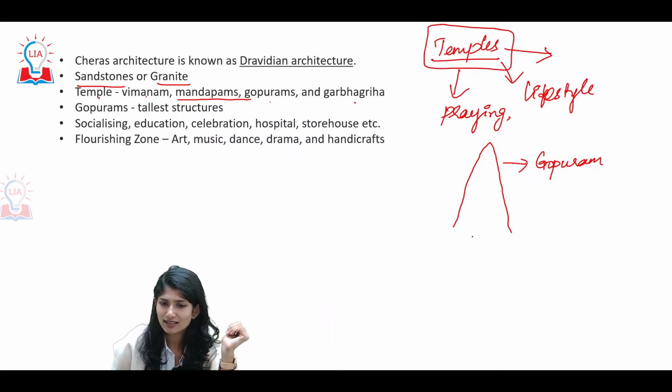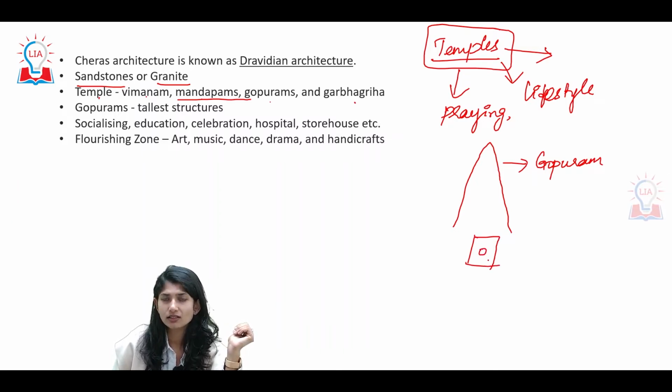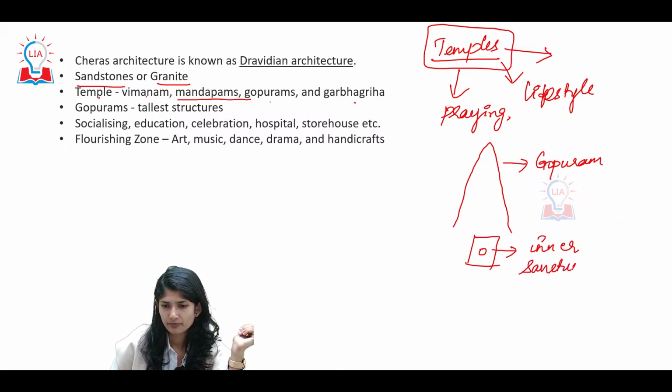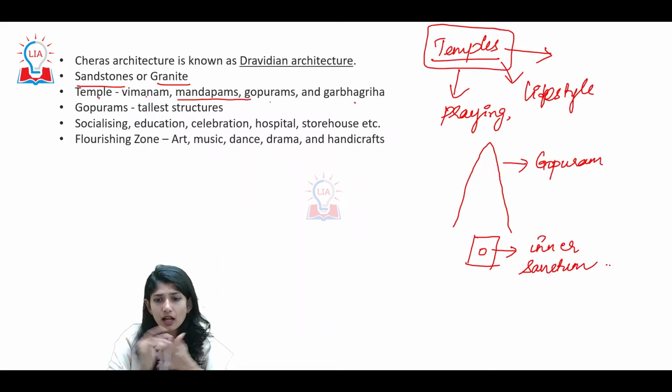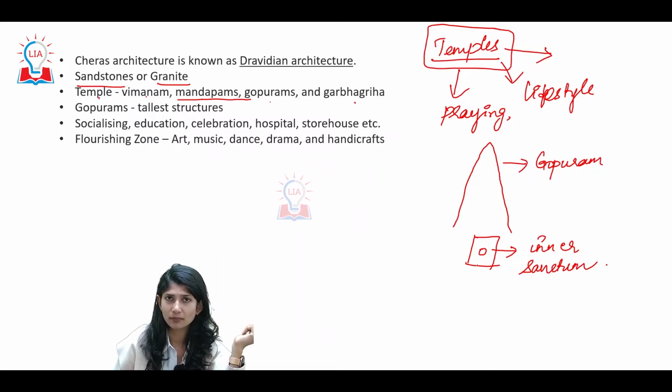Garbhagriha is the inner sanctum, where the idol or main deity is placed. One thing is, there would be other deities also in the temple in the form of sculptures, or they would be outside in smaller mandapams. So the presence of not just one god but also multiple gods was there, and one was the main deity.